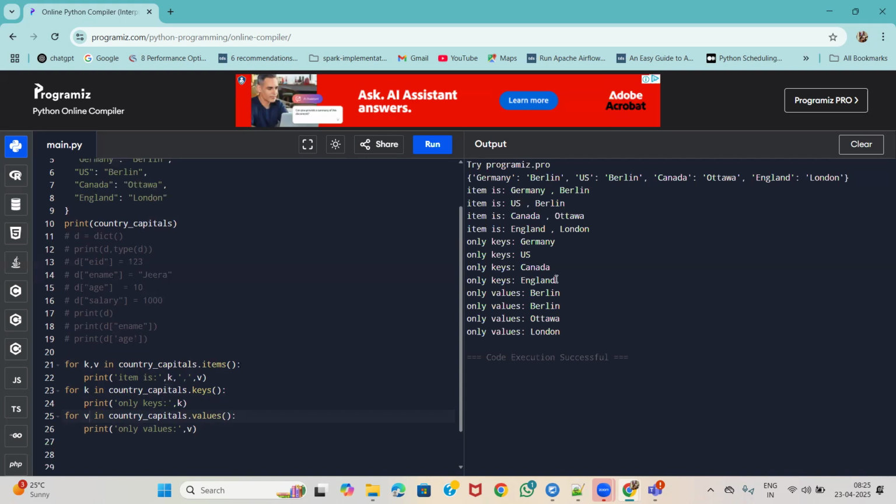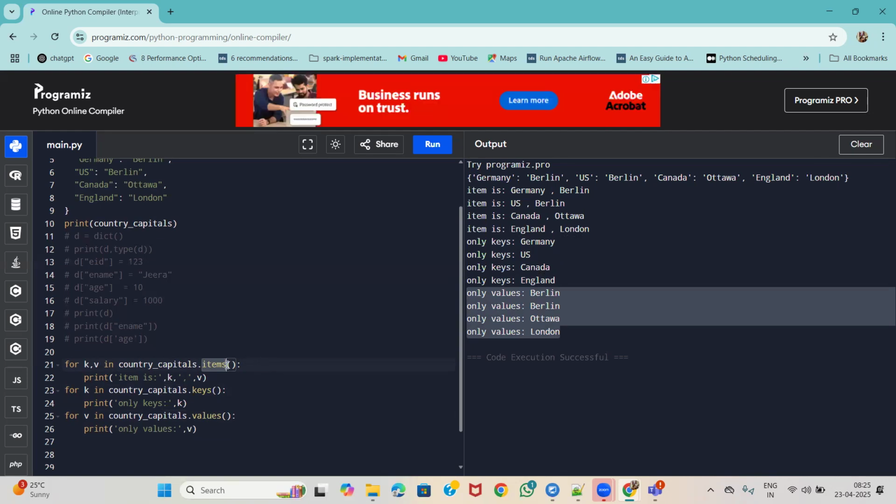So till here we can get only the keys, and till here we can get only the values. Please keep it in mind. We might not use keys and values in real time; this is a very rare use case. The items method we will be using frequently, and if we are doing API requests and all, this is very important.